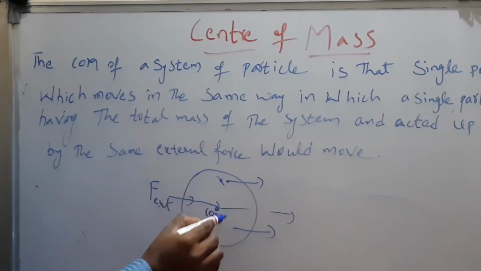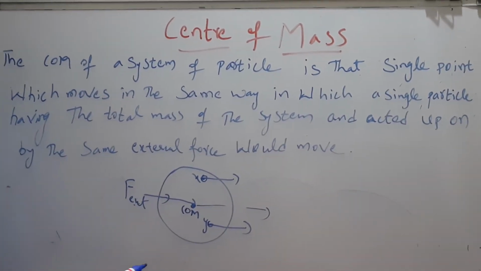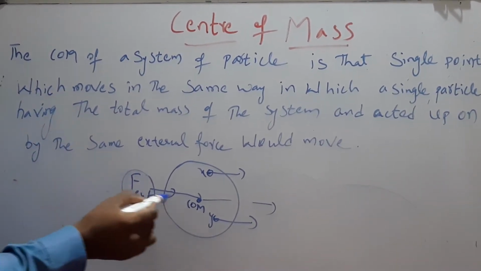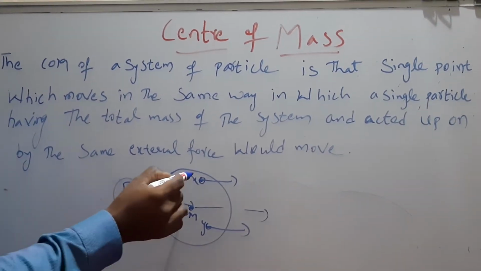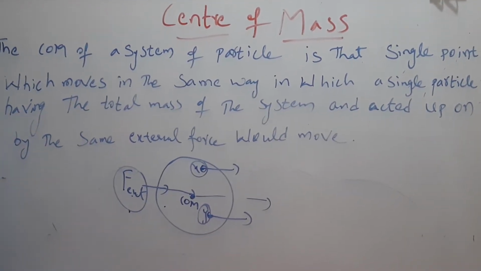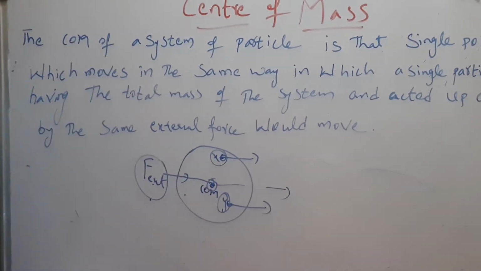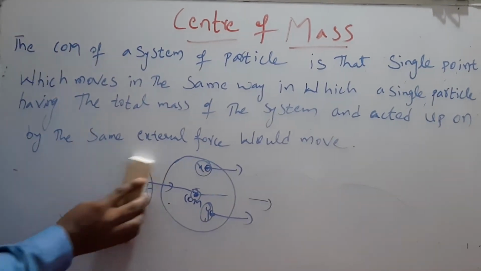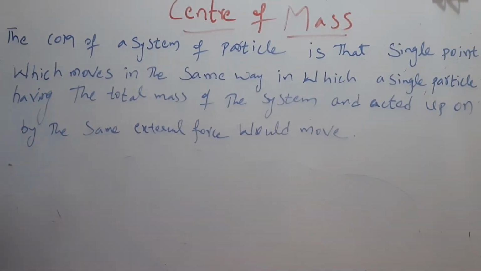So all the other small particles in the system will also move due to this force. I have exerted the force at the center of mass, but this external force effect will be uniform for all the particles in the system. So that is nothing but what we can say is the center of mass of an object. Now, many people have doubts about this center of mass. For example, I'll tell you one more example regarding this.